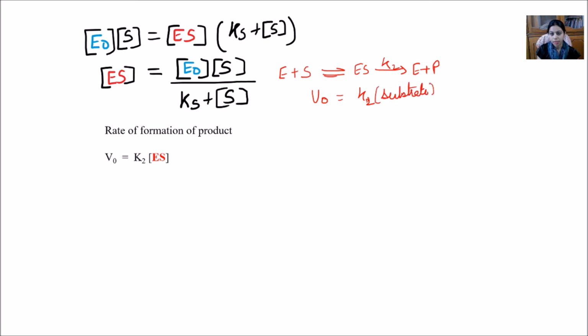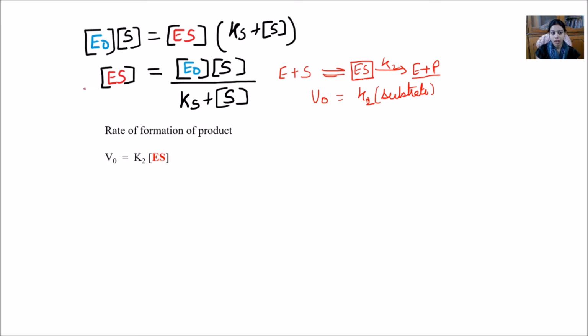If I consider the rate of formation of product, what is the substrate which is breaking down into the product? Here the substrate is the intermediate one, which is ES. So our equation will be V naught equals K2 into ES.